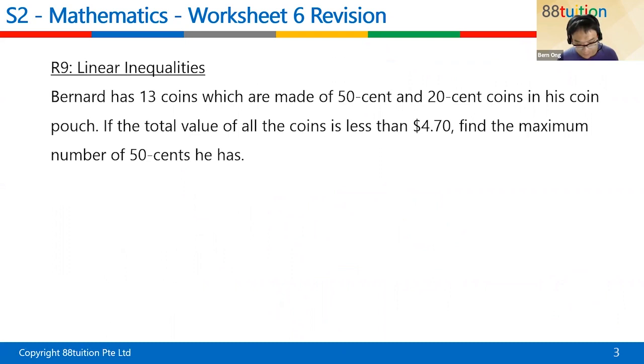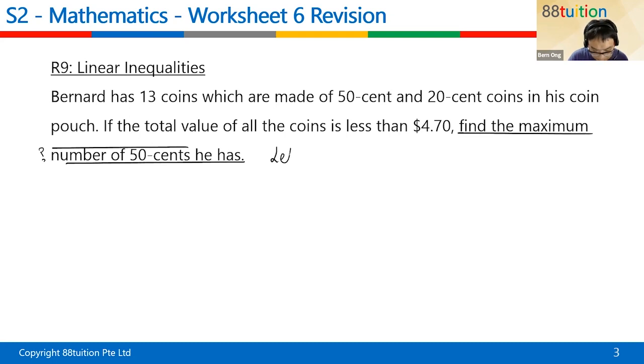Okay, come. So down here, they're looking for the maximum number of 50-cent coin. You have to put it in an equation form. So this type of question, children, be flexible. Be confident to use let x be something. Since the question is looking for the 50-cent coin, you say, let x be the number of 50-cent coin. That's all. What the question wants, you just let that as your x. Let x be the number of 50-cent coins, because that's what the question wants to find.